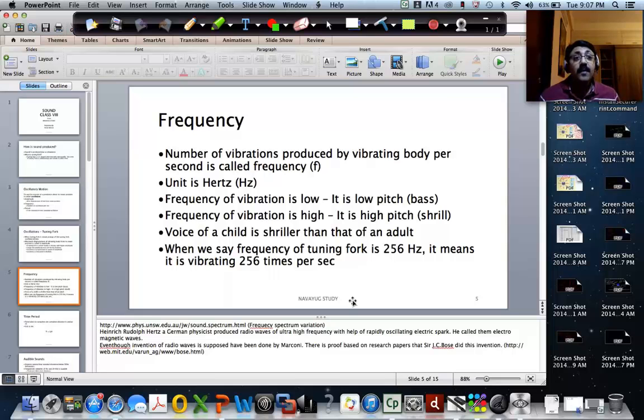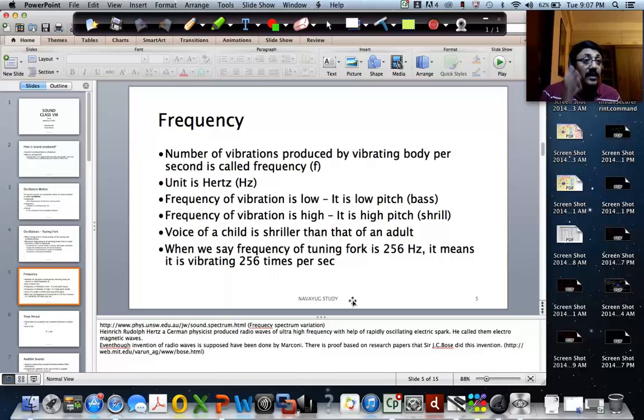But when the amplitude becomes half, the loudness becomes 1/4. That is the dependency between amplitude and loudness. Loudness is nothing but the volume of the sound being produced. That is one characteristic of sound: how loud it is.